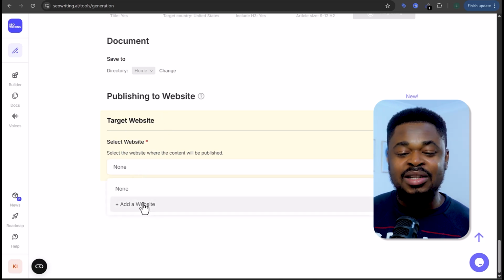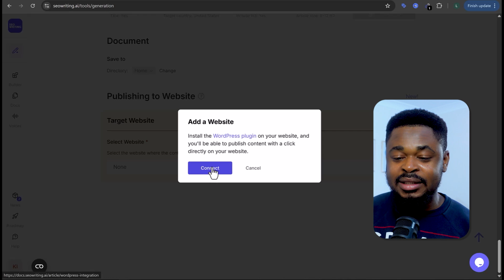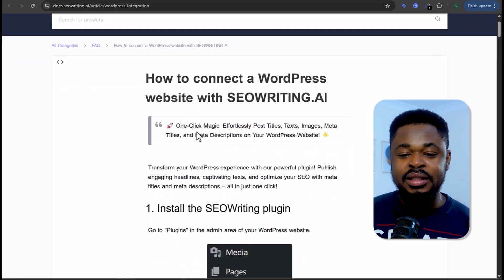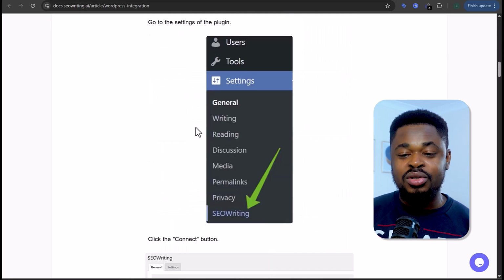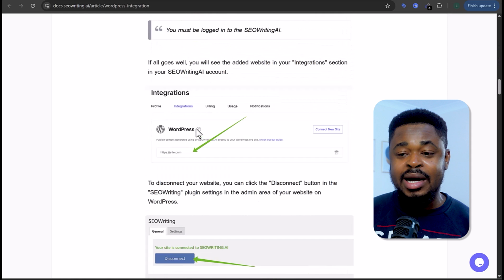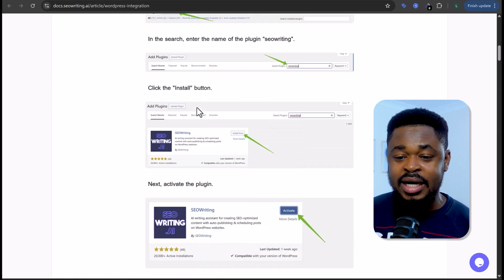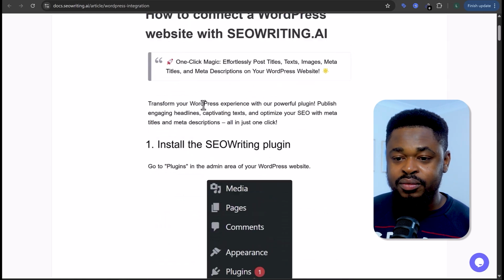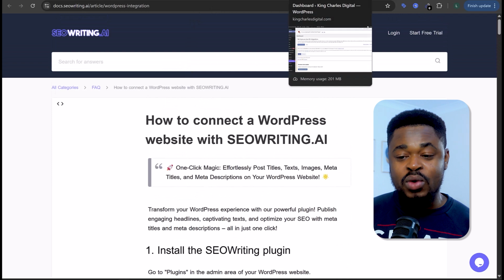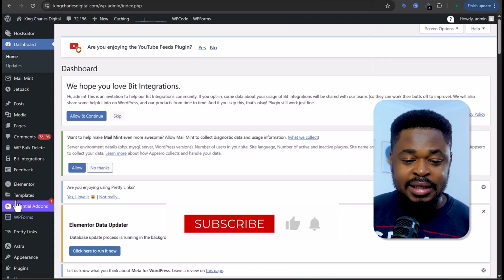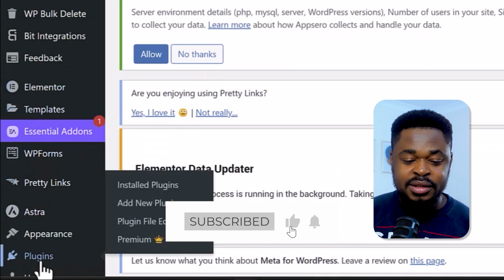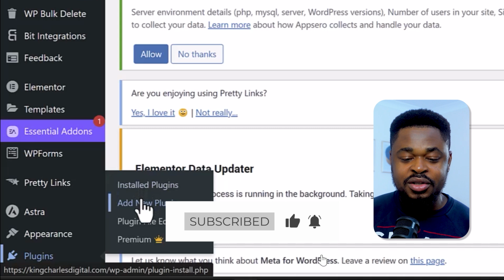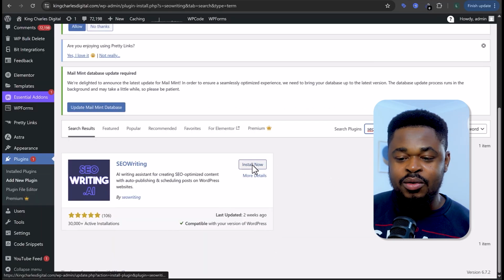We are going to click add a website. So click on connect. Now you can see the instructions on how to install this. So I'm just going to quickly show you how to install this. All right. So what you're going to do is to go to your WordPress website if you have WordPress, and then click on plugins, add new plugins, and then we're going to search for SEO Writing. And then what we're going to do is to click on install and activate.